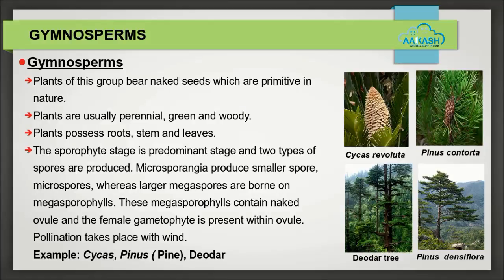Gymnosperms. Plants of this group bear naked seeds which are primitive in nature. These plants are usually perennial, green and woody, and they possess roots, stem and leaves. The sporophyte stage is the predominant stage and two types of spores are produced.